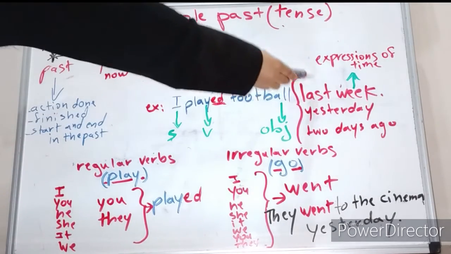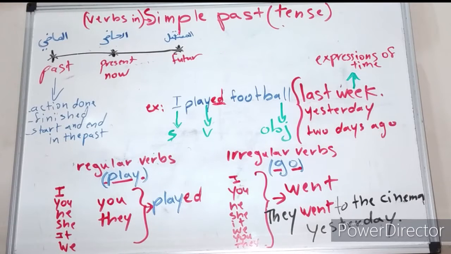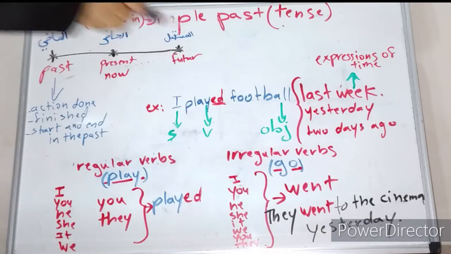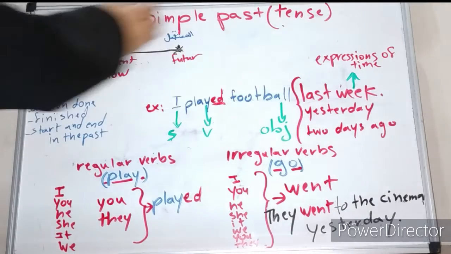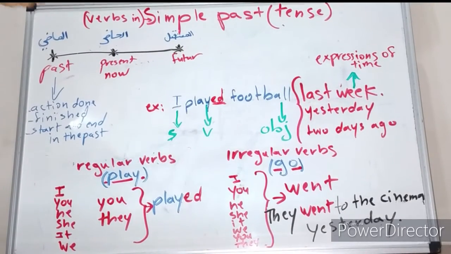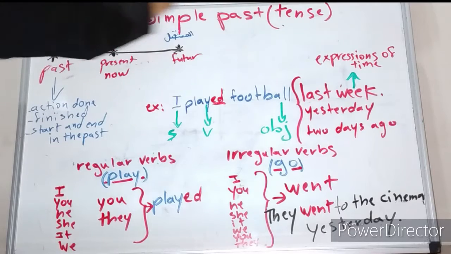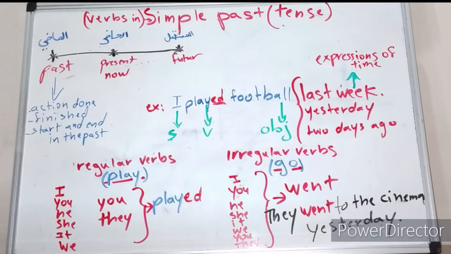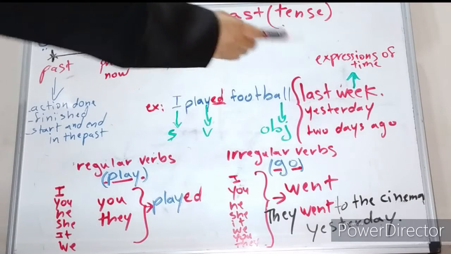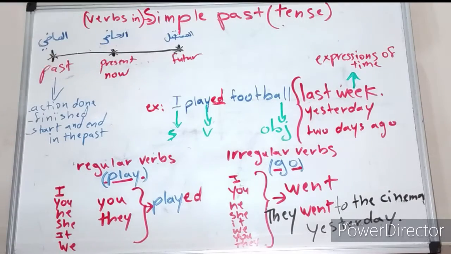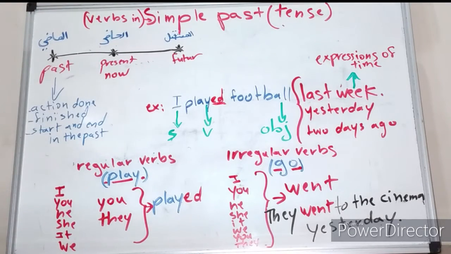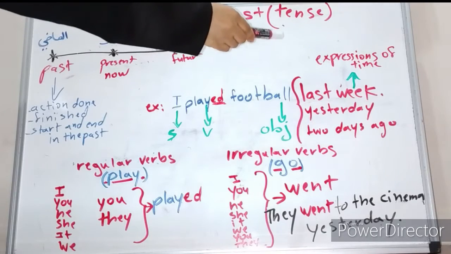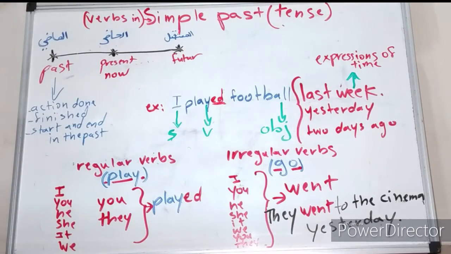And here we have expressions of time which indicate that we are talking about the simple past. We have many others, but I just chose these ones to show you some expressions of time of the simple past. For example, we can say I played football last week, or I played football yesterday, or I played football 2 days ago. So these are expressions of time which indicate simple past.